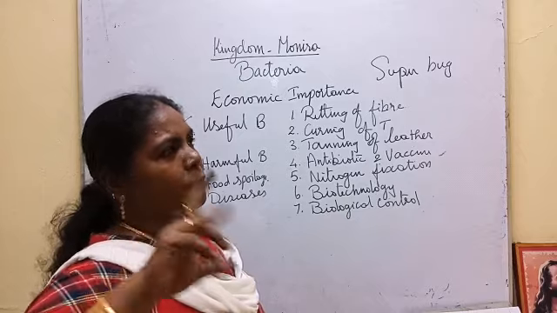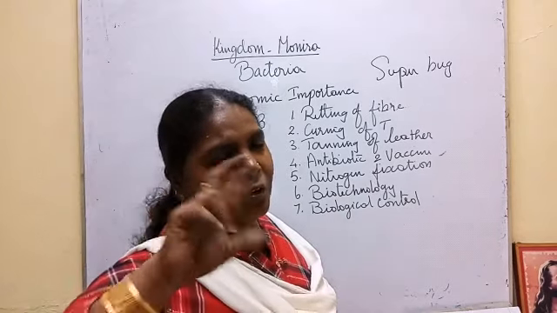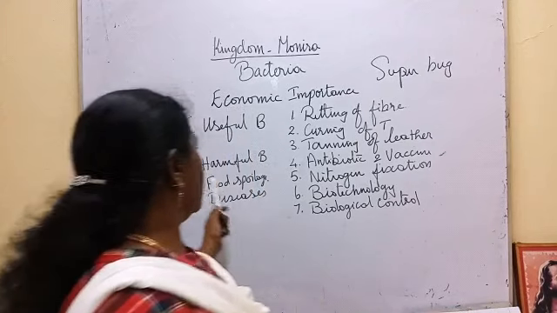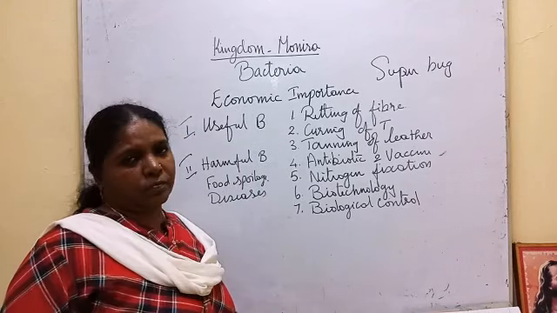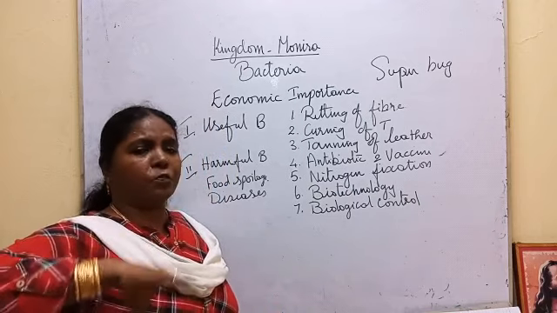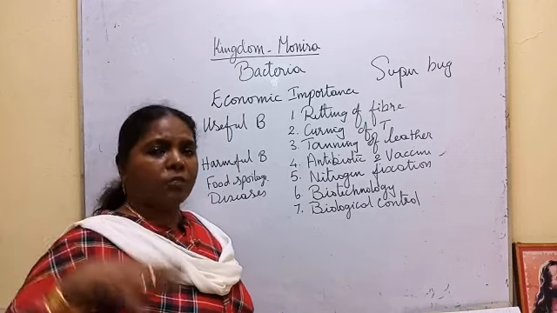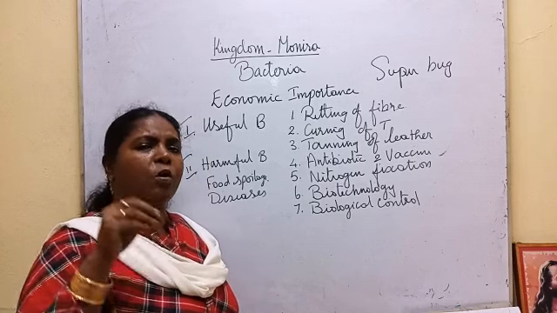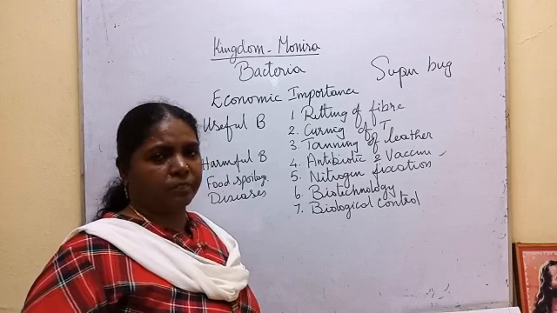Each one is having both sides, useful as well as harmful. So harmful bacteria, food spoilage. Bacteria is present everywhere. So if we keep our food open, it will contact the food and it will spoil. It will undergo chemical reactions.